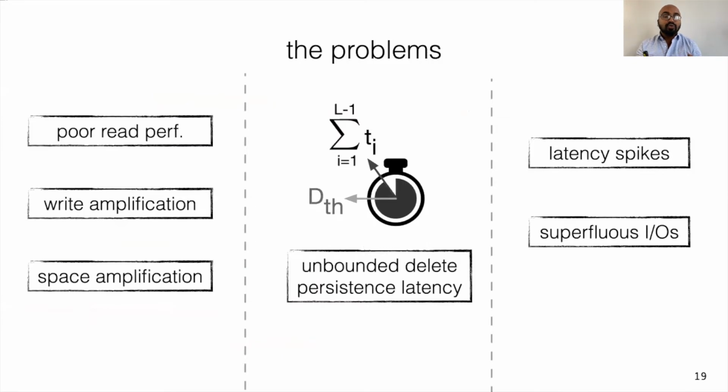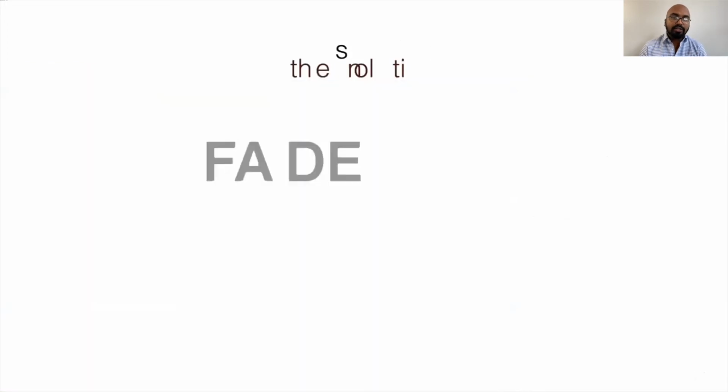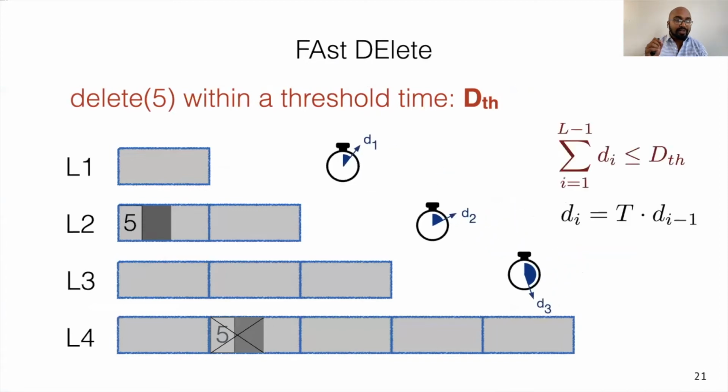To address the first two facets of the problem, we introduce FADE, which stands for fast delete. The goal of FADE is to persist deletes in a timely manner, and by doing so, it also improves the overall performance of the storage engine in presence of deletes. FADE takes as input the delete persistence threshold, and based on this input and the tree structure, assigns a time to live for each level in a tree barring the last one, because the last level may not contain any tombstones. The sum of all these level TTLs is less than or equal to the delete persistence threshold, and the TTLs increase exponentially with the levels to ensure uniformity in the number of files expiring per unit time.